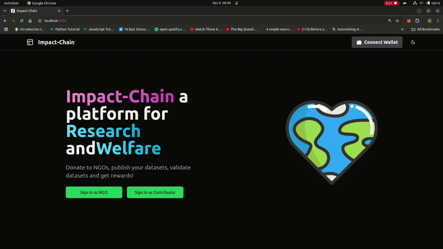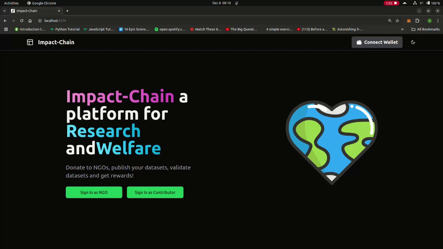Impact Chain is a platform that brings together various contributors like validators, researchers, and donors, and they're matched with NGOs. These NGOs are connected to organizations like hospitals, old age homes, and orphanages, which help them collect clean, good, and credible data. This data is then uploaded by the NGOs to our platform, which is then validated by the validators by a consensus mechanism. This dataset is then made publicly available for the use of the researchers to give back to the society. So let's see how this pans out.